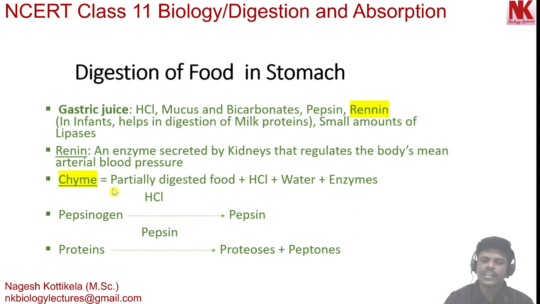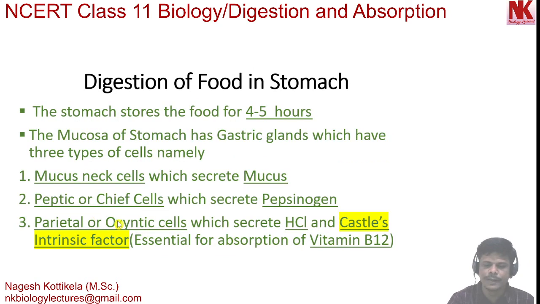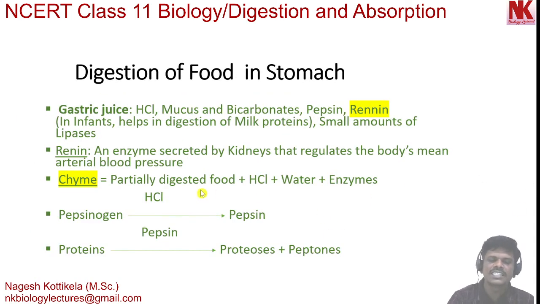Now, moving to the other aspects, as we discussed previously, pepsinogen is secreted by peptic cells or chief cells. This pepsinogen is a precursor. It is the inactive form of the enzyme. So, this pepsinogen is converted into the active form of enzyme called pepsin in the presence of hydrochloric acid.